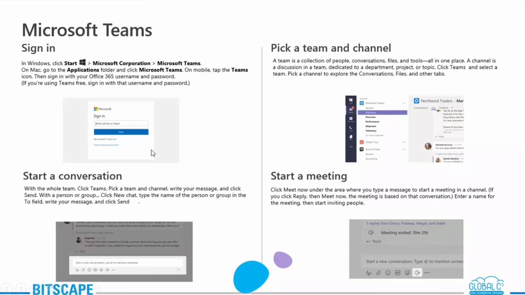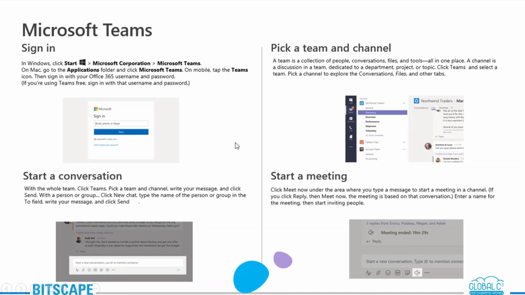This is just a quick brush-up on how we get started with Microsoft Teams. First, we have the sign in. On your Windows, click Start, find Microsoft Corporation, and click Microsoft Teams. And just like that, on Mac, you go to the Applications folder and click on Microsoft Teams.